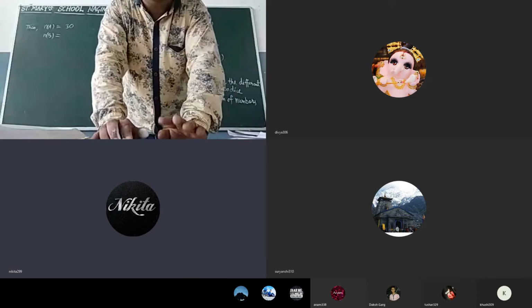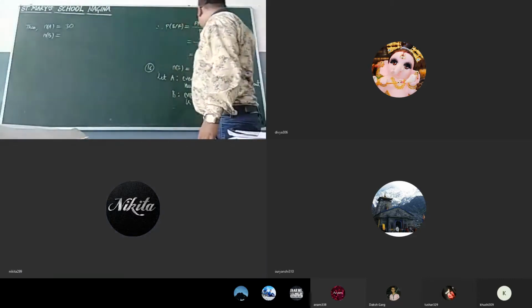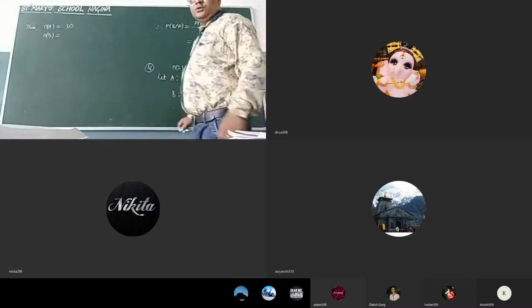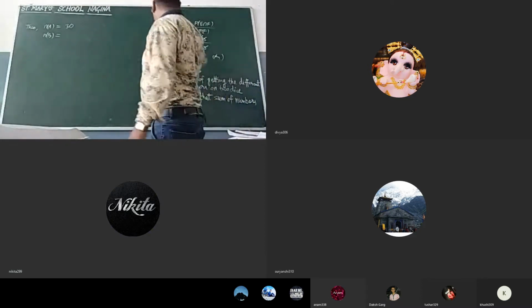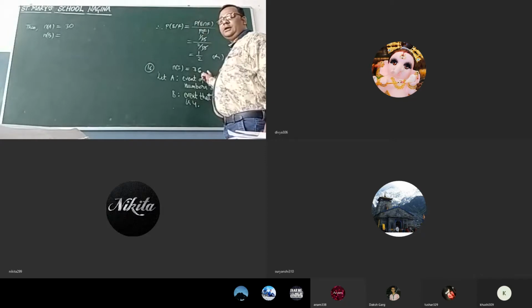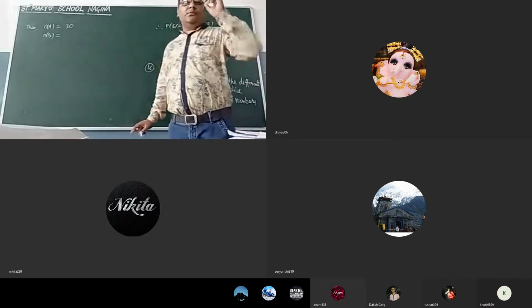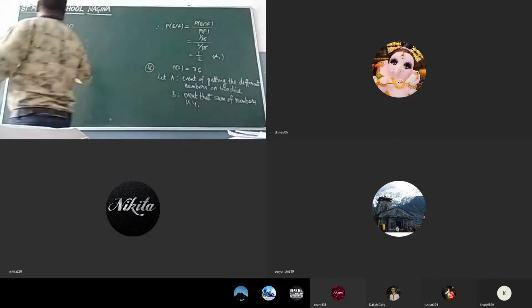Yes, all 3 we have to take because it is a separate event. The event is that the sum of the numbers is 4. So out of S, that means out of 36 members, you have to see how many players are there whose sum is 4. So 3 numbers are there.